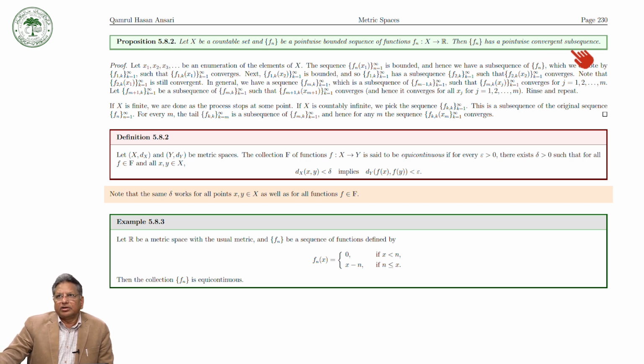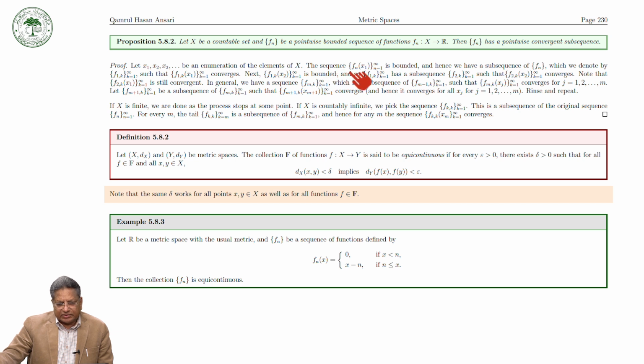To prove this pointwise convergence of the sequence, let x1, x2, ..., xn, ... be an enumeration of the elements of X, because X is your countable set.